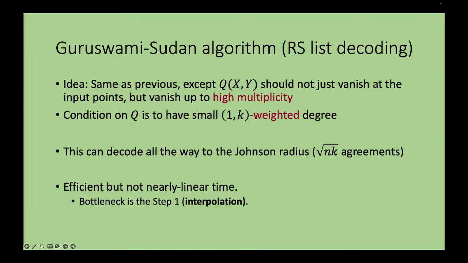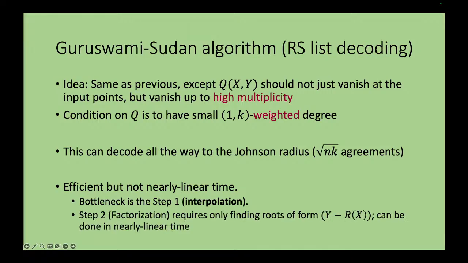And actually the bottleneck is not this. There are two steps, as I mentioned, the interpolation step and the factorization step. The bottleneck is in the interpolation. You have to solve a system of equations, it's a polynomial system of equations. It's not clear how to do it in nearly linear time. The second step seems as if you're doing bivariate factorization, but it's not factorization. You're only interested in root finding.